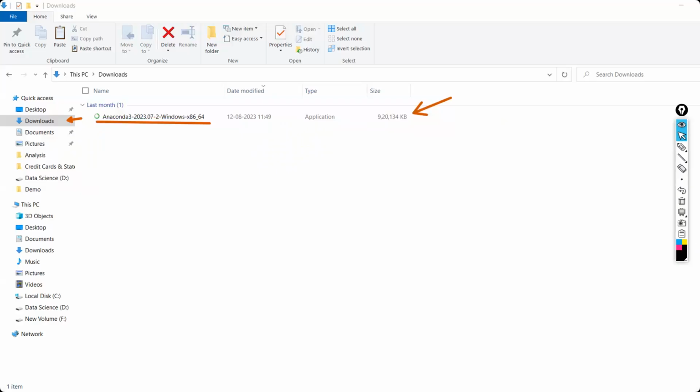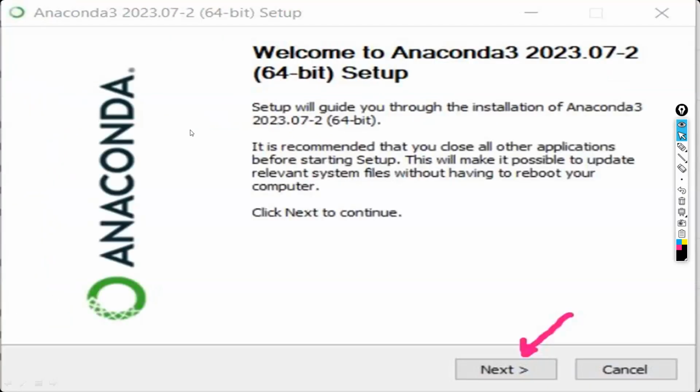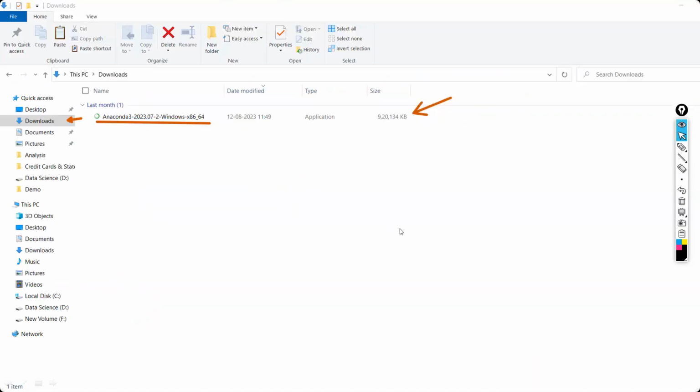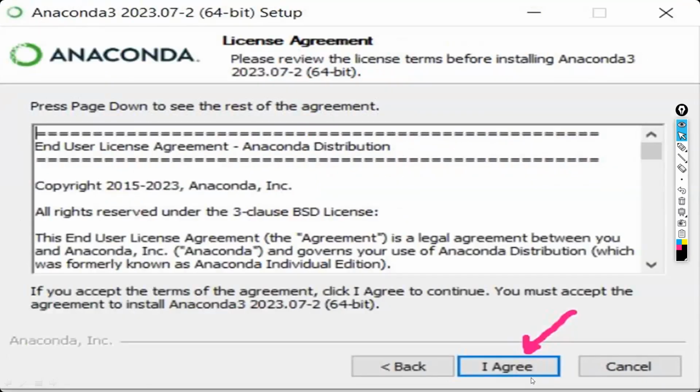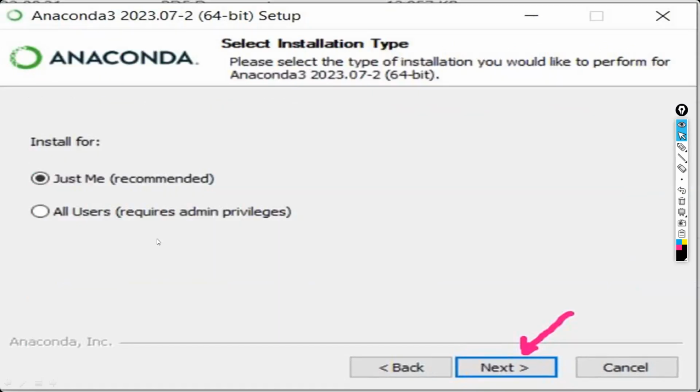Once you start the install, you are going to get the downloaded file in your downloads folder. Just double click on that. Once you double click on that, it will ask whether next, click on the next. Here it will ask the terms and conditions, click on I agree. Once it shows just me or all users, by default it will select just me, keep as is and click on the next.